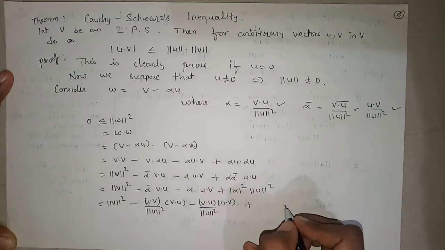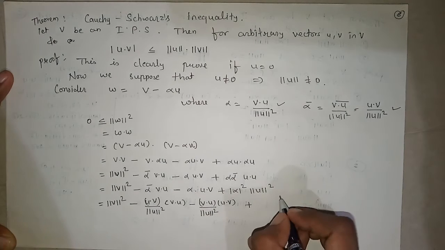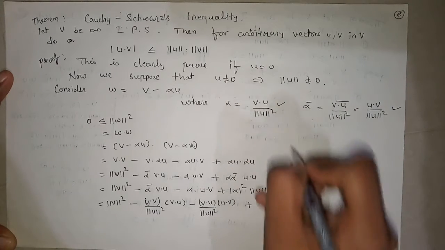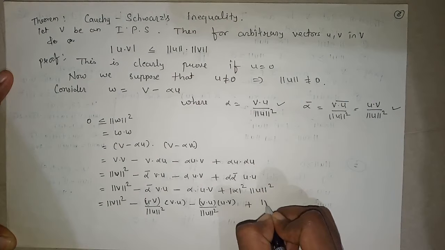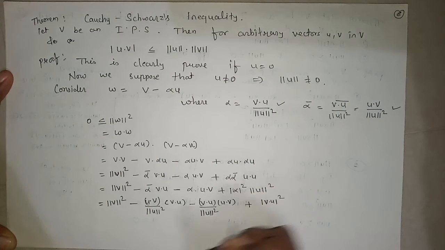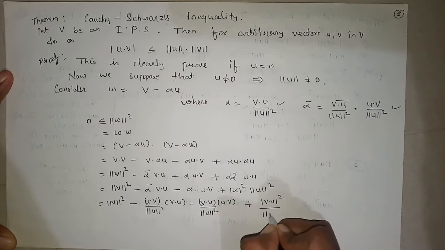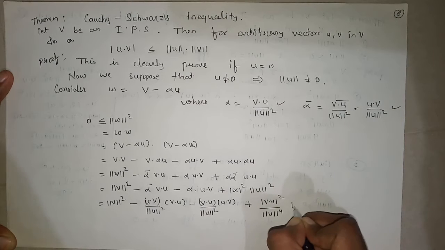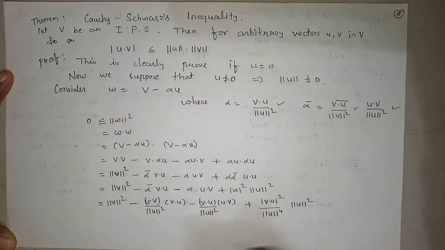Plus modulus of alpha squared: we take the modulus, so modulus of v dot u squared upon norm of u raised to 4, into norm of u squared.